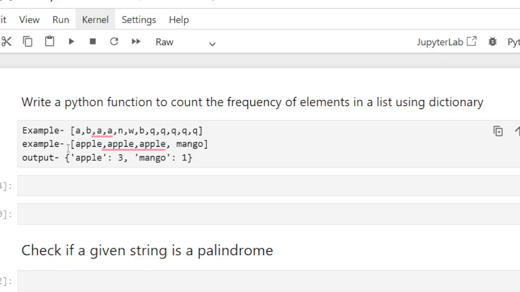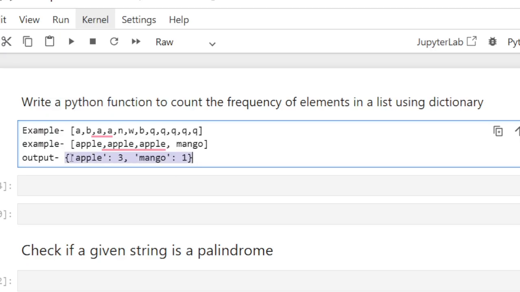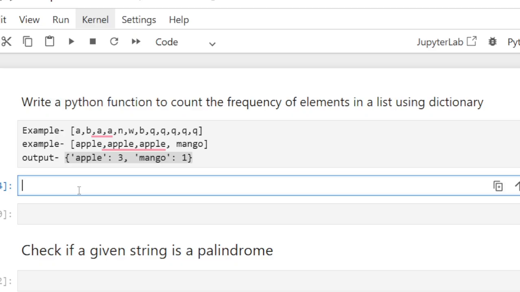So we need to count these frequencies and get the output like this. Apple with the count. I need the output like this. So this is the first question for today's video. Now let's see how we can solve this question.